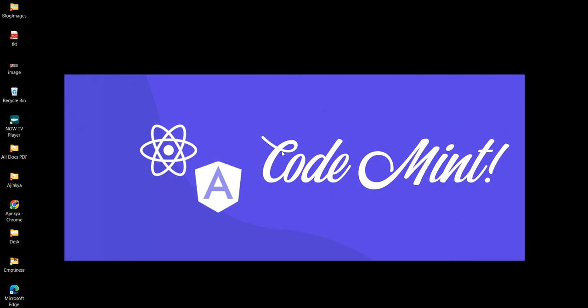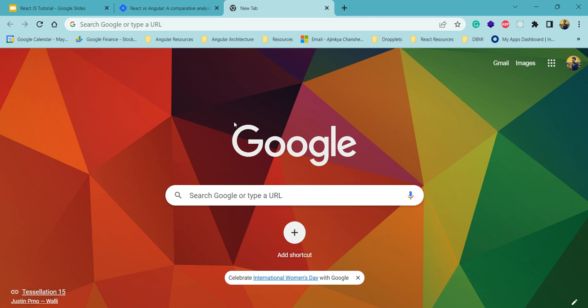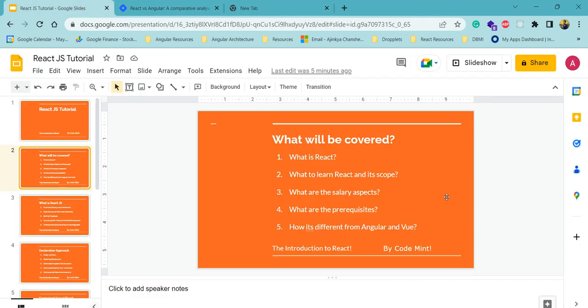In this first tutorial of React, we are going to see what React is and how it is different from the other frameworks of JavaScript. After that, we'll see what to learn in React and what the current scope in the market is. Also, we will see the salary aspects of React. Like after learning React.js, will you get a job? And after that, what would be the salary range, and what would be the current market status?